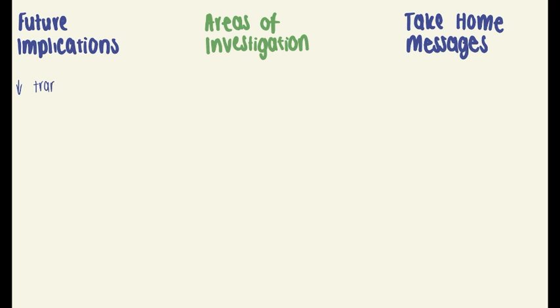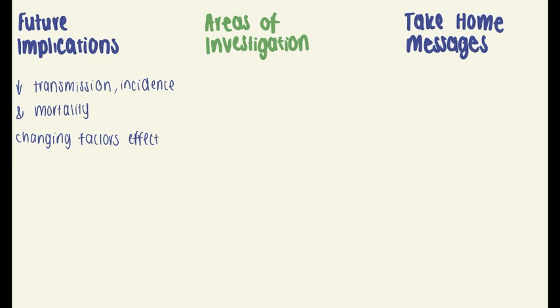Future implications of this SDG goal should result in lower transmission, incidence and mortality rates of disease. However, other changing factors such as environmental, behavioural and intrinsic host factors can have an effect on vaccine immunogenicity and efficacy, hence it needs to be taken into account when determining successful methods of prevention and treatment.